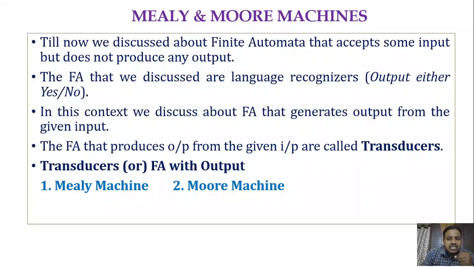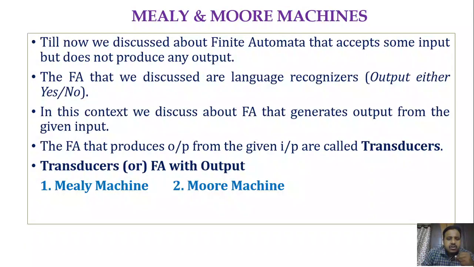Those are called transducers. So what is a transducer? A transducer is nothing but a finite automata that takes some input and produces the output. You could imagine that transducers are used for performing some sort of computation. By using transducers, you can give some input, perform some computation, and get the result as an output.